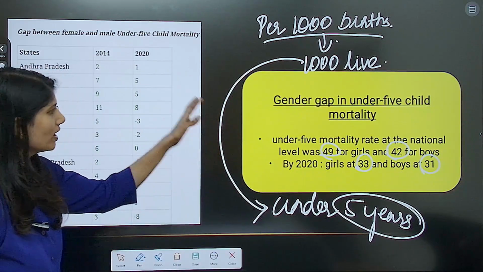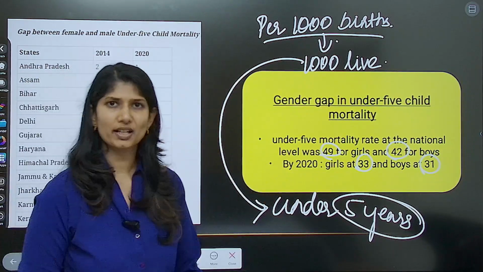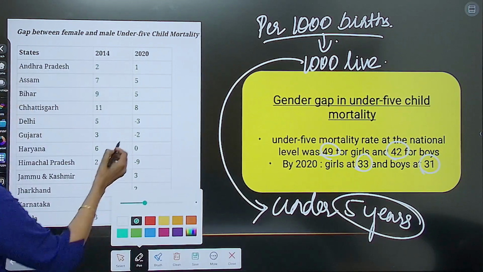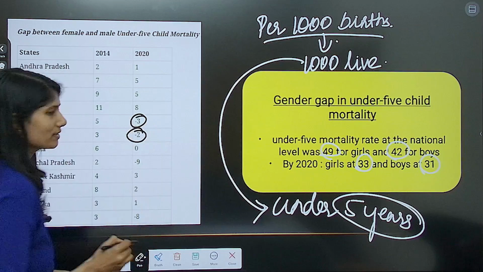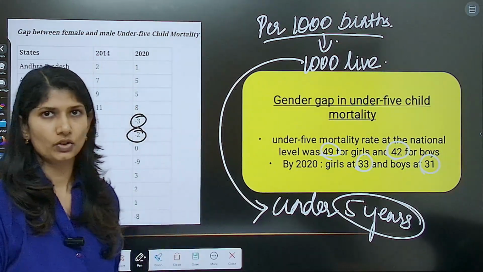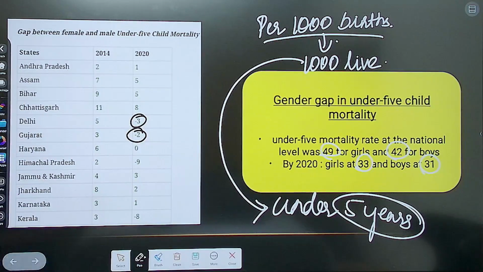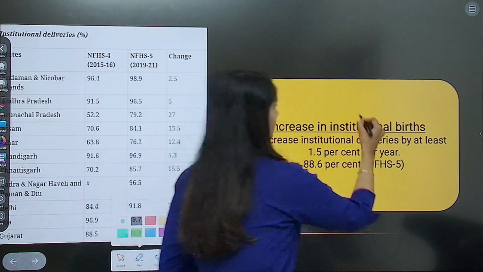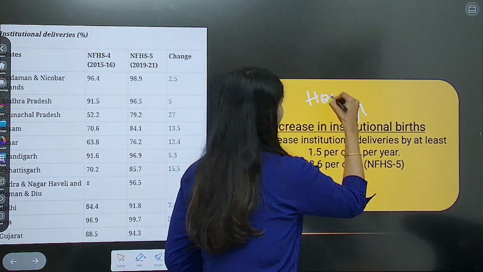Again, here also some states have performed better, some states have not performed better. And one more thing is, certain states have gone into negative numbers also, which means the rate is lower for girls compared to guys. So that is also one thing you have to observe. Next thing is increase in institutional births, which means hospital delivery.